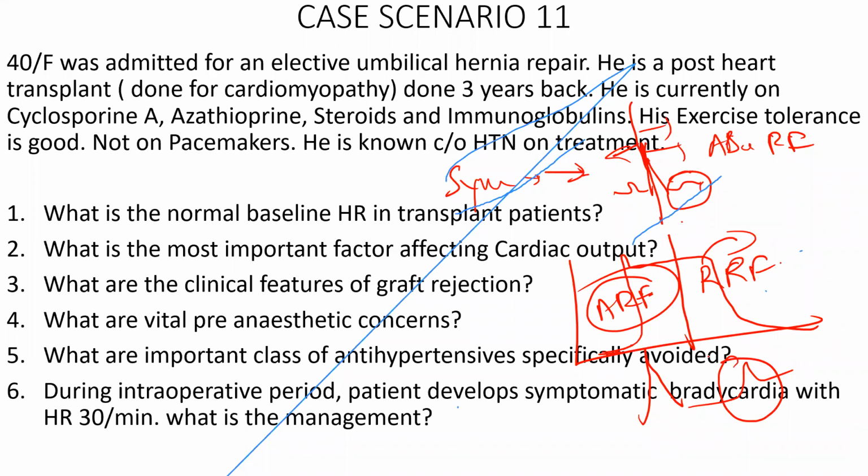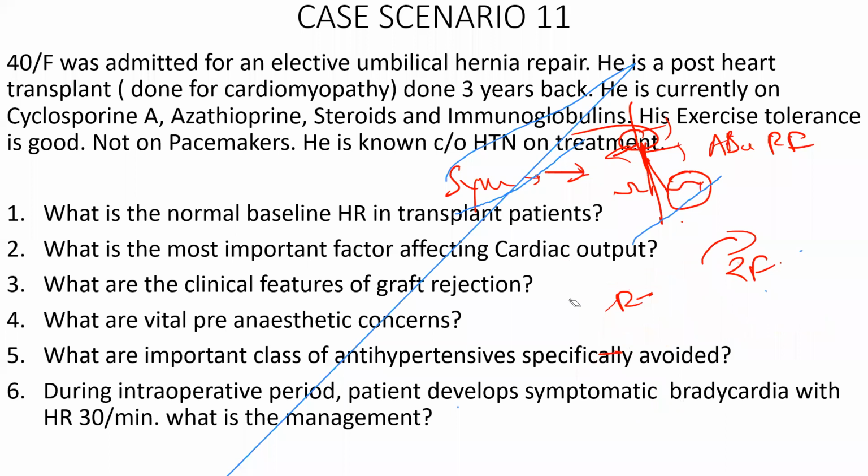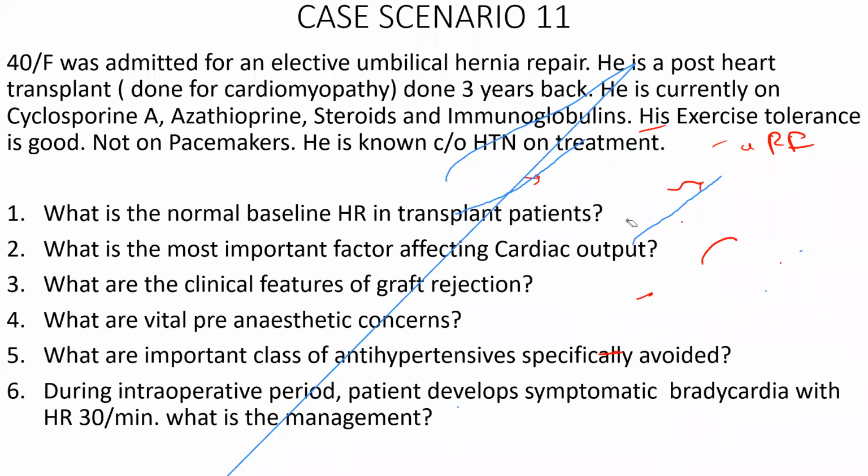So you are synchronizing the machine in such a way that it delivers the shock in coordination with the R wave or the QRS complex. That is what is meant by synchronized. Unsynchronized is defibrillation, where irrespective of whatever phase, it will give a huge amount of energy.